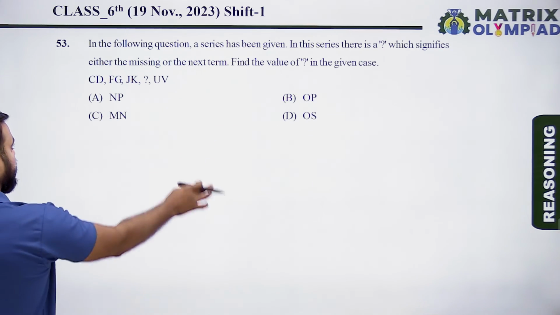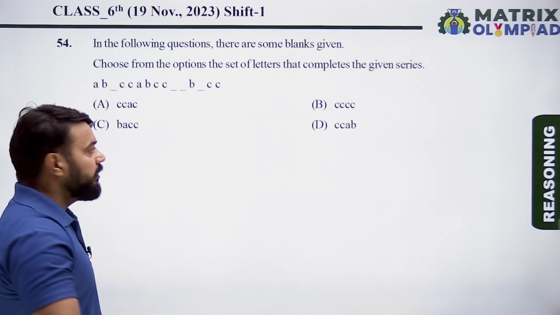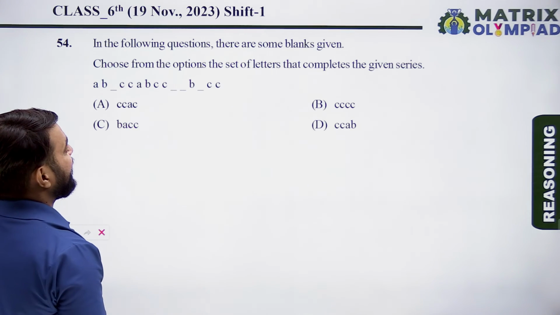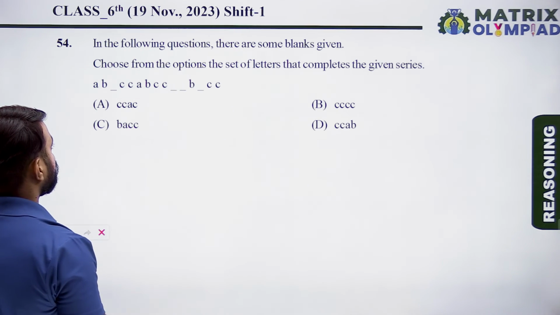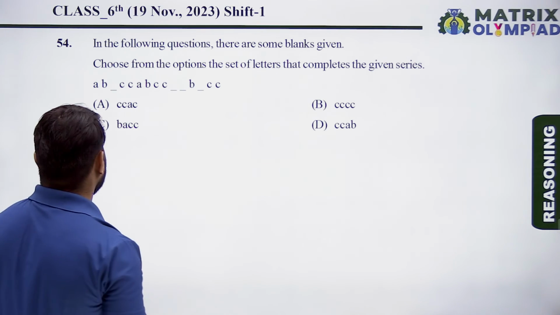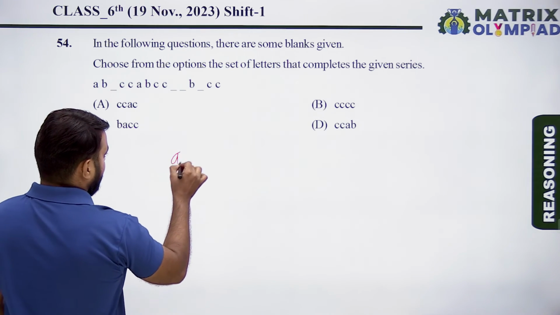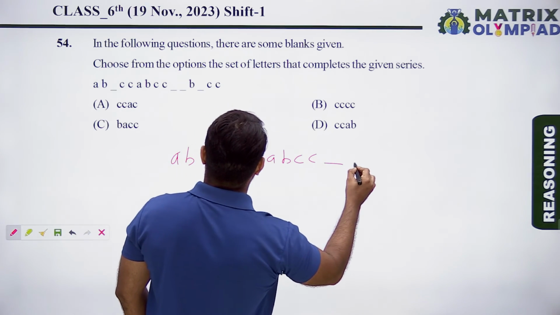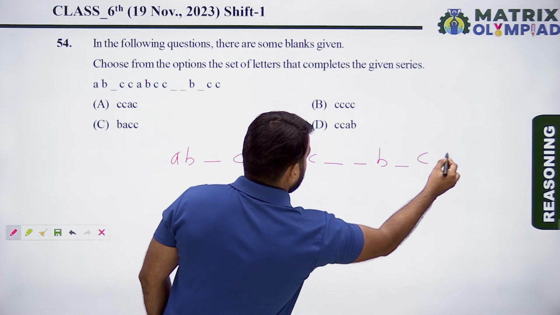So let's move on to the next. So next question is question number 54. In the following questions, there are some blanks given. Choose from the options the set of letters that complete this given series. So series is A, B, blank, C, C, A, B, C, C, blank, blank, B, blank, C, C.